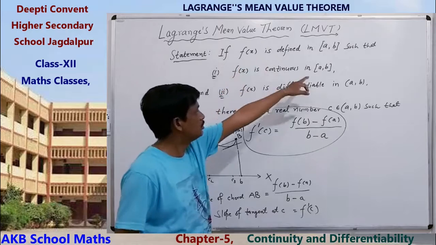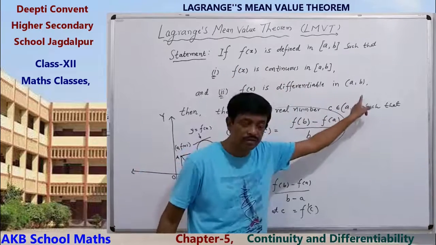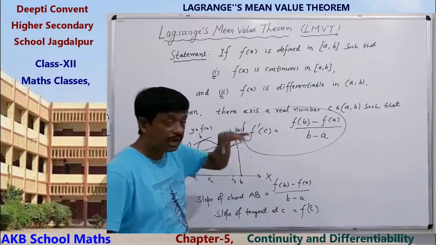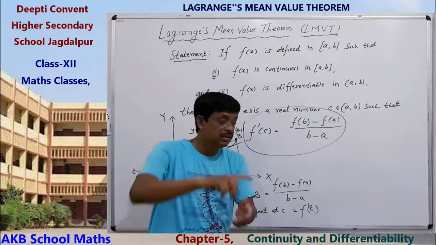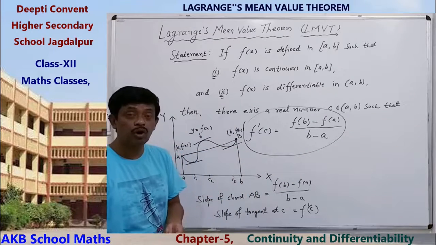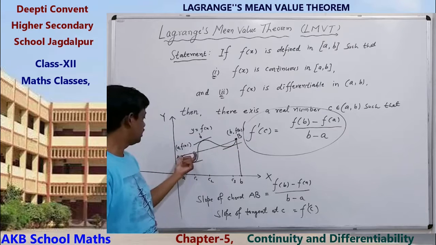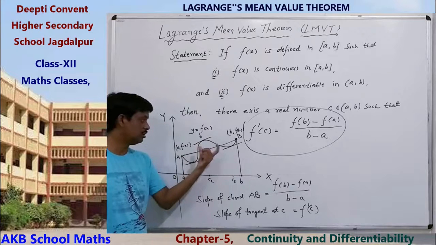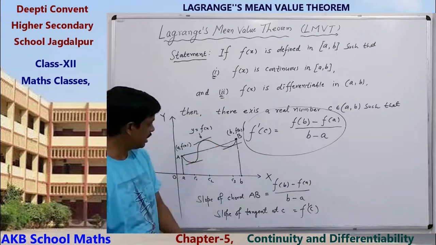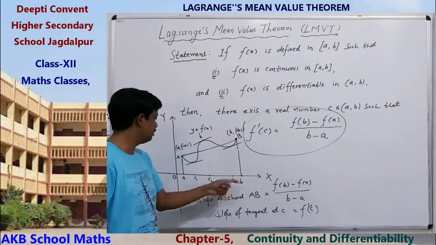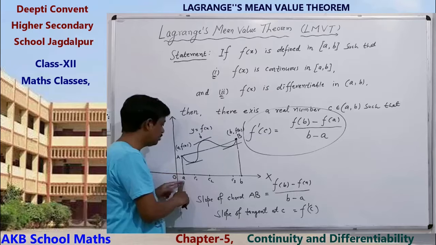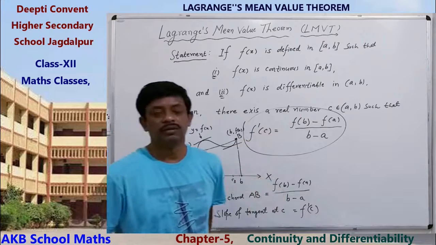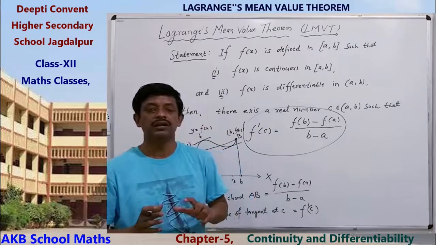If a function is continuous in the closed interval AB and differentiable in the open interval AB, then we can get a point between A and B such that at that point the slope of the tangent is equal to the slope of the chord joining the points A and B. These are the points: this is the point corresponding to A, we can get the value of y, similarly for B. So the slopes of the tangent and chord are equal.